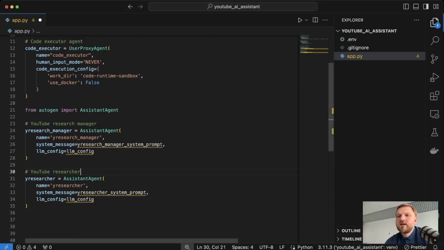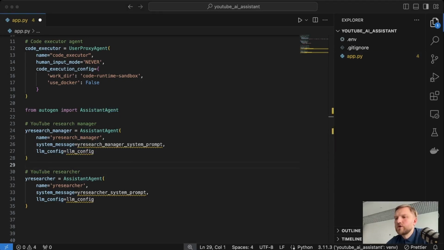Okay, so let's create our YouTube Research Manager agent as well as YouTube Researcher agent. In order to do this, we will use Assistant Agent class from Autogen library. The Assistant Agent class is designed to use LLM for solving tasks, which is opposite from User Proxy Agent class, which represents human-in-the-loop agents.